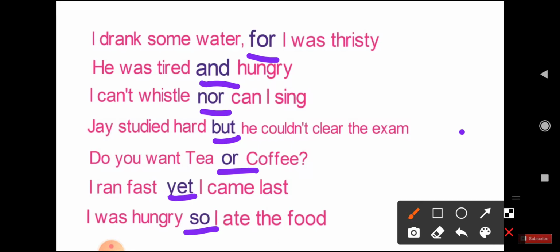Once again I will repeat this: a conjunction is a word which is used to join or connect words, sentences and clauses. And remember, the main use of a conjunction is to join words, sentences or clauses. I hope you understood this.